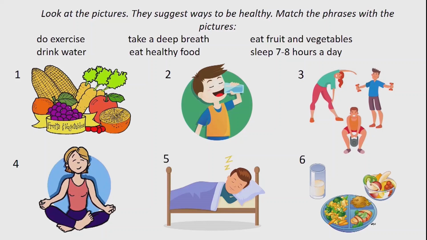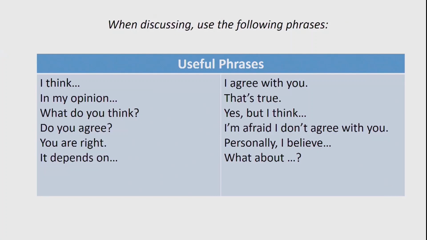They also had some phrases about a healthy lifestyle, like sleep 7-8 hours a day or eat healthy food, which would be very useful for their writing. Without these useful phrases, it would be difficult to make up sentences and do writing. I see. Phrases like I think, in my opinion, it depends could be used in their writing and make their opinion sound more convincing.